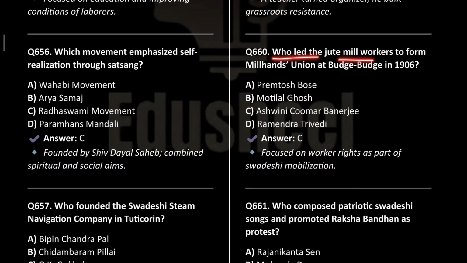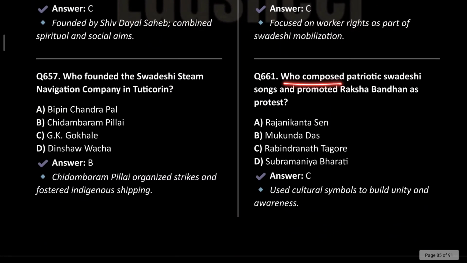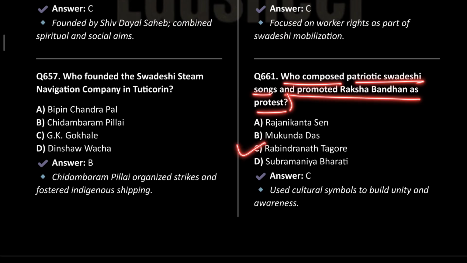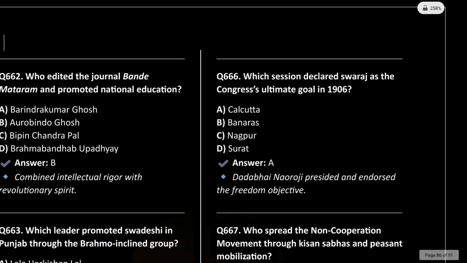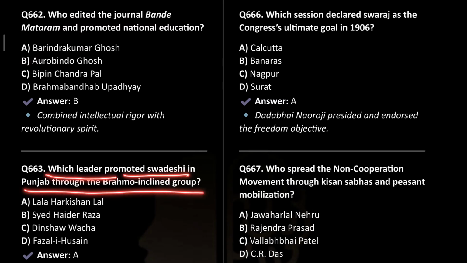Who led the jute mill workers to form Mill Hands Union at the Baj in 1906? Ashwini Kumar Banerjee. Who composed patriotic Swadeshi song and promoted Raksha Bandhan as protest? This was Rabindranath Tagore. Next, who edited the journal Bande Mataram and promoted national education? Aurobindo Ghosh. Which leader promoted Swadeshi in Punjab through the Brahmo inclined group?